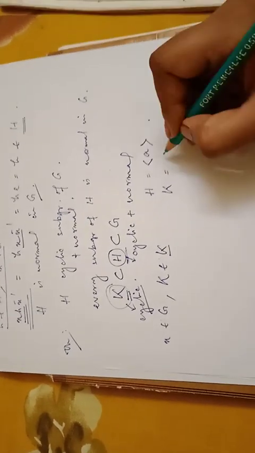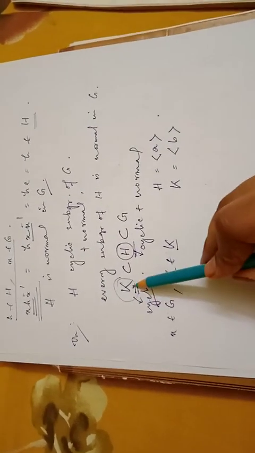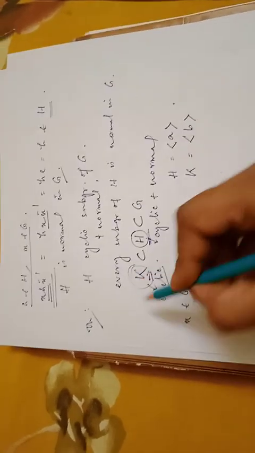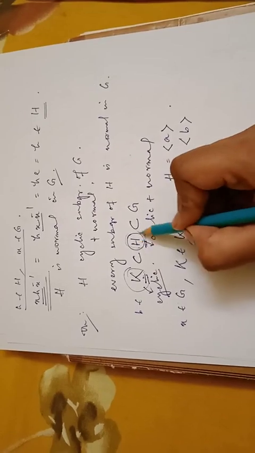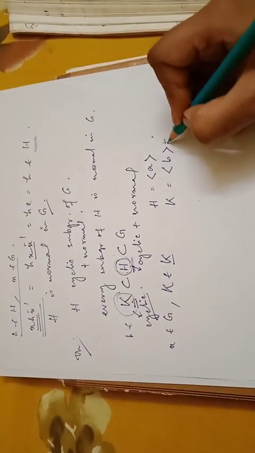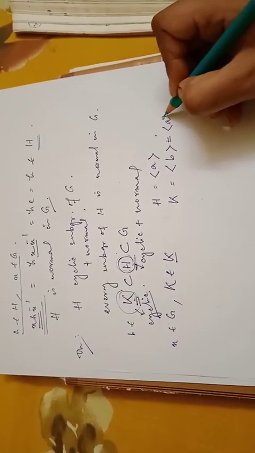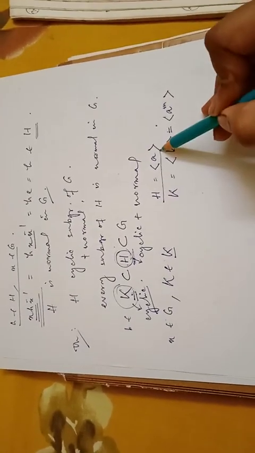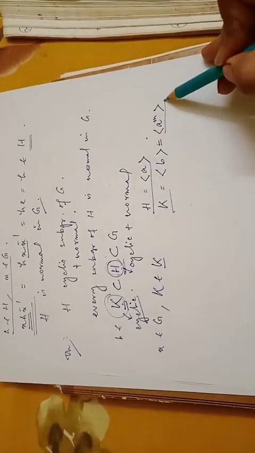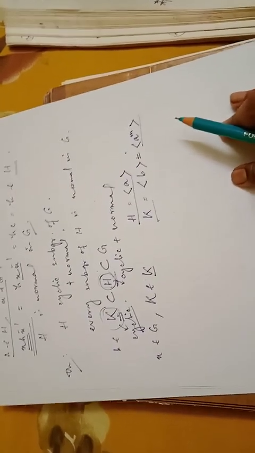Let's say K has the generator some b. Now this b also belongs to H because b belongs to K, a subset of H, and H is generated by a, so b must be of the form a to the power m, right? So H is generated by a and K is generated by a to the power m.